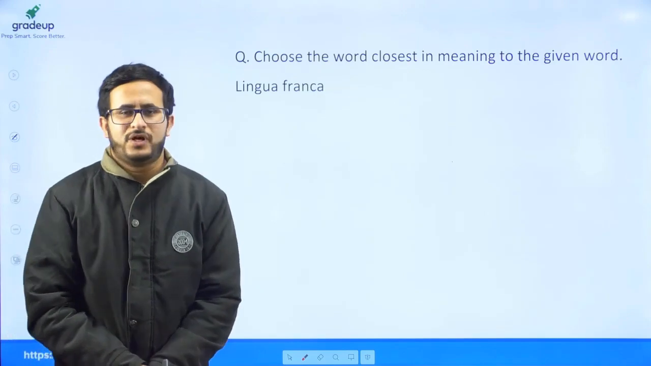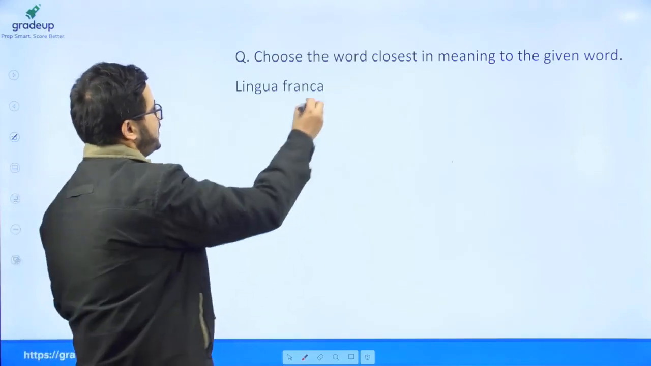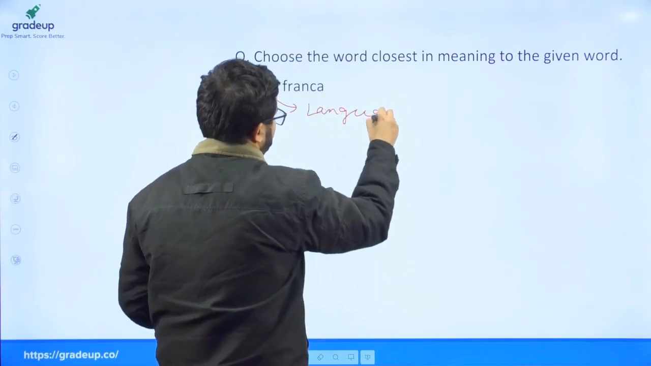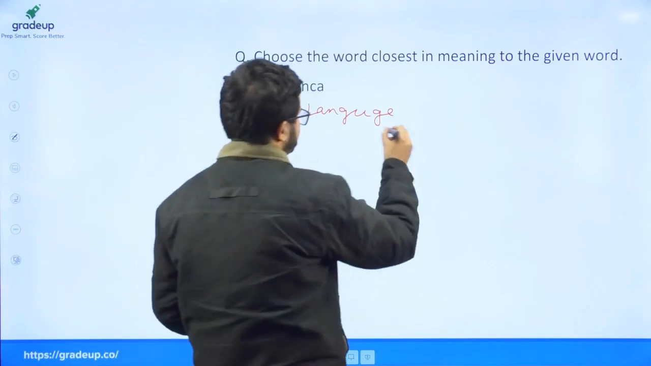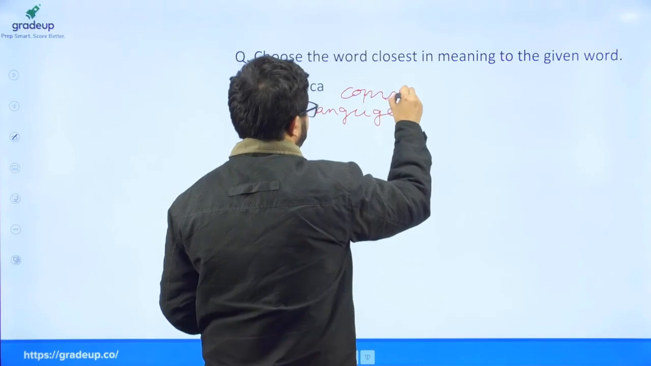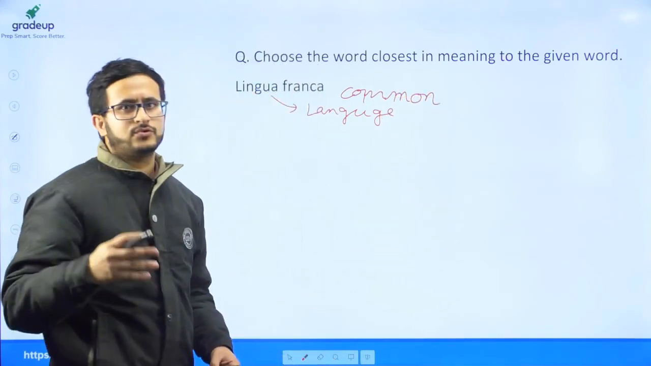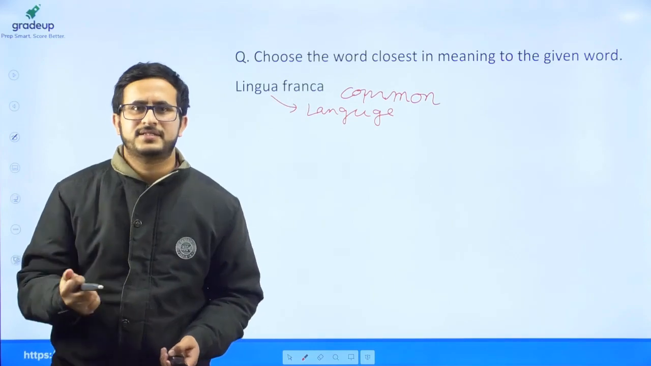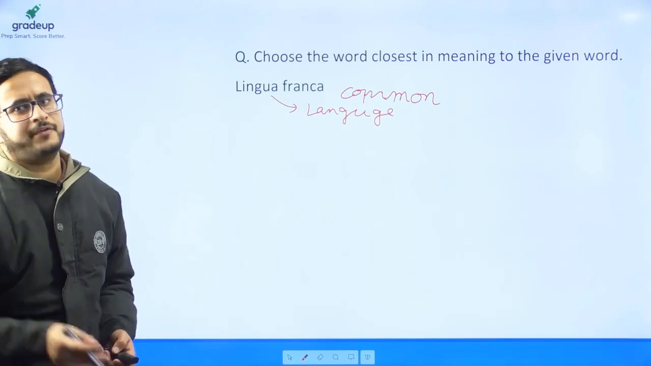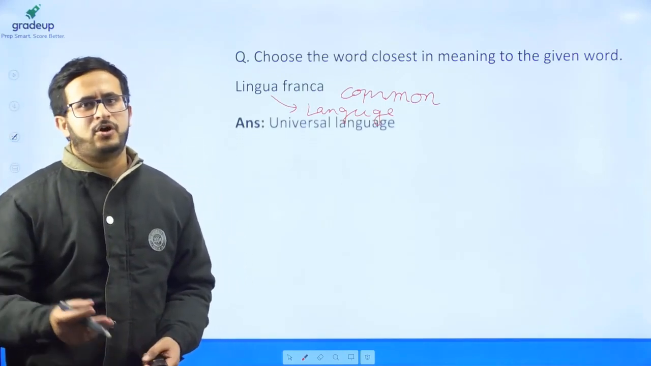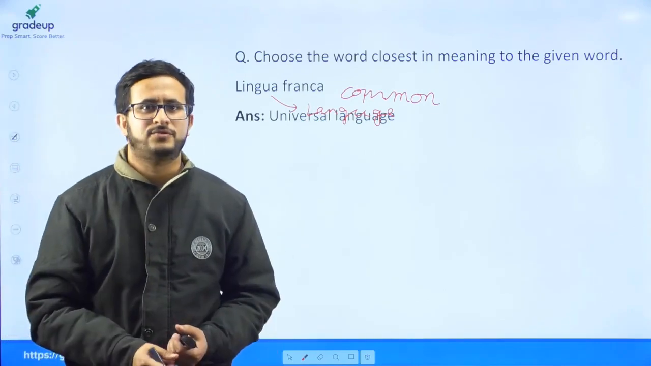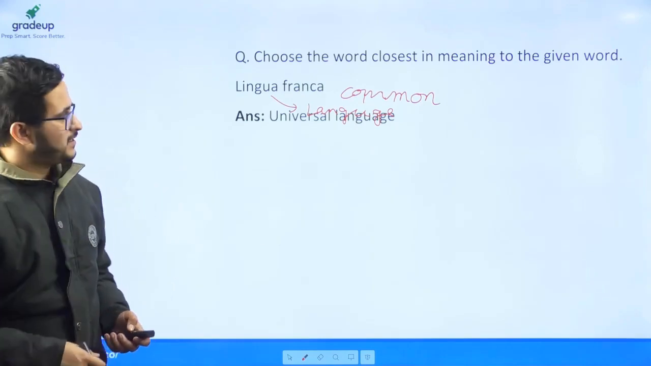There was a phrase, lingua franca. Lingua means language. And this phrase lingua franca means a language which is common. So in case there are people from 2 nationalities, those who have different languages, they could communicate with each other only if they have some common language. So lingua franca means common language, and among the options there was an option which said universal language. So universal language was the right answer to this question.